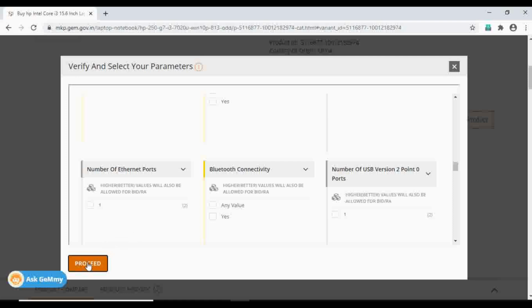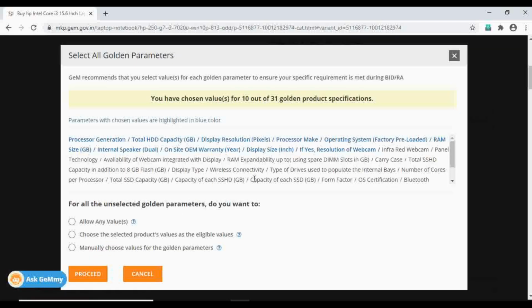After clicking on proceed, again a new message appears that I have only chosen 10 parameters out of 31 parameters. So the GeM is asking whether you want to allow any value in the rest of the parameters, or you want to have those parameters of the chosen product which was appearing after filters, or if you want, you can go for manual also.